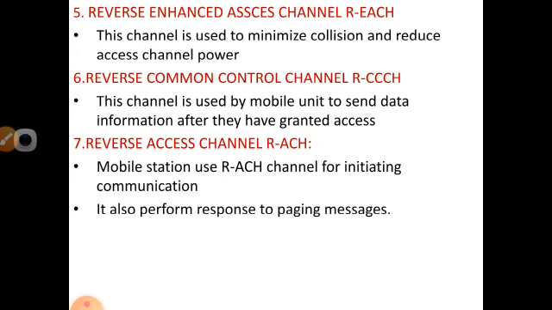And sixth one will be reverse common control channel, and this channel is used by the mobile unit to send data information after it has been granted access by the base station. So without the permission of the base station, the mobile unit cannot send any data to the neighboring mobile. And seventh one will be reverse access channel. The mobile station uses this channel for initiating communication, and it also performs the responses to the paging messages.